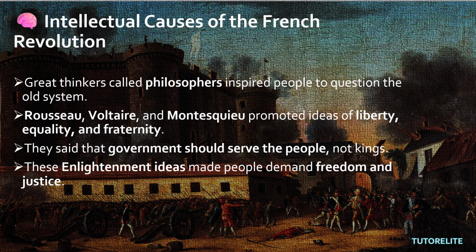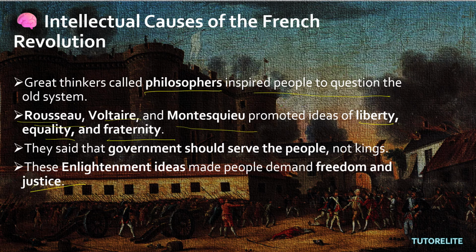Next, intellectual causes of the French Revolution. Great thinkers called philosophers inspired people to question the old system. Rousseau, Voltaire, and Montesquieu promoted ideas of liberty, equality, and fraternity. So, who were they? Rousseau, Voltaire, and Montesquieu promoted ideas of what? Liberty, equality, and fraternity. They said the government should serve the people, not kings. These ideas made people demand freedom and justice.